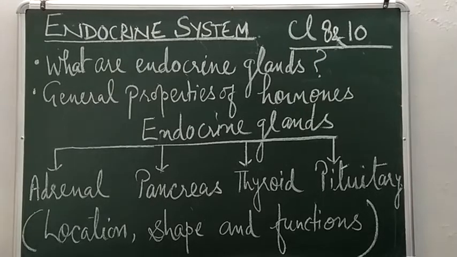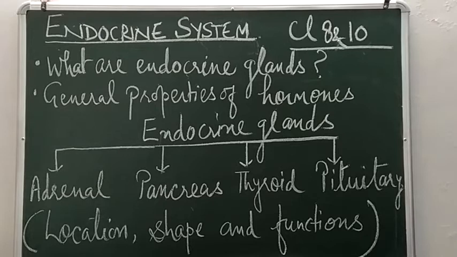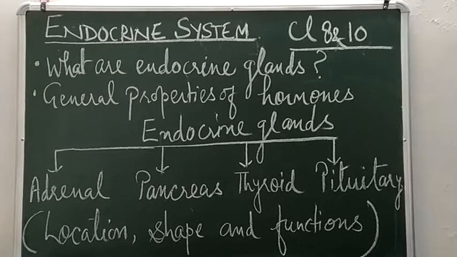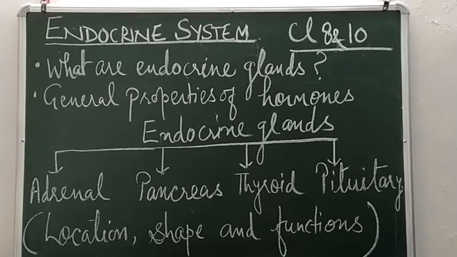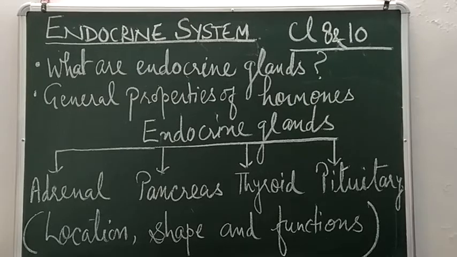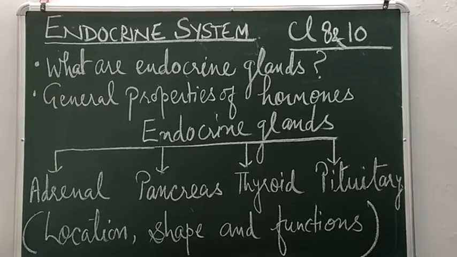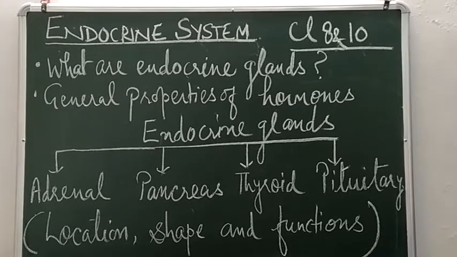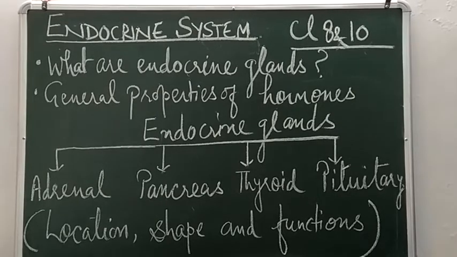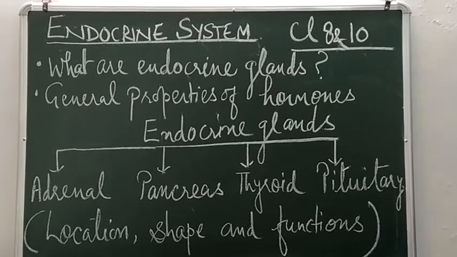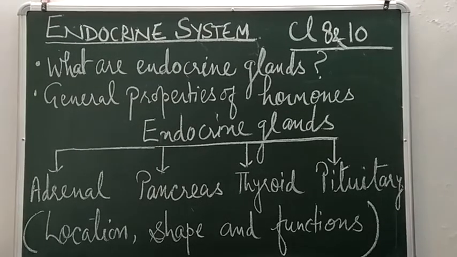Exocrine glands secrete any secretion other than hormones. Endocrine glands secrete hormones. The second difference between exocrine and endocrine is that endocrine glands are ductless glands. That means they do not have any duct, they do not have any tube. So whatever they secrete, that means hormones, is directly poured into the blood. Exocrine glands, on the other hand, have ducts. So their secretion is carried to the blood or to the target organ through the duct.